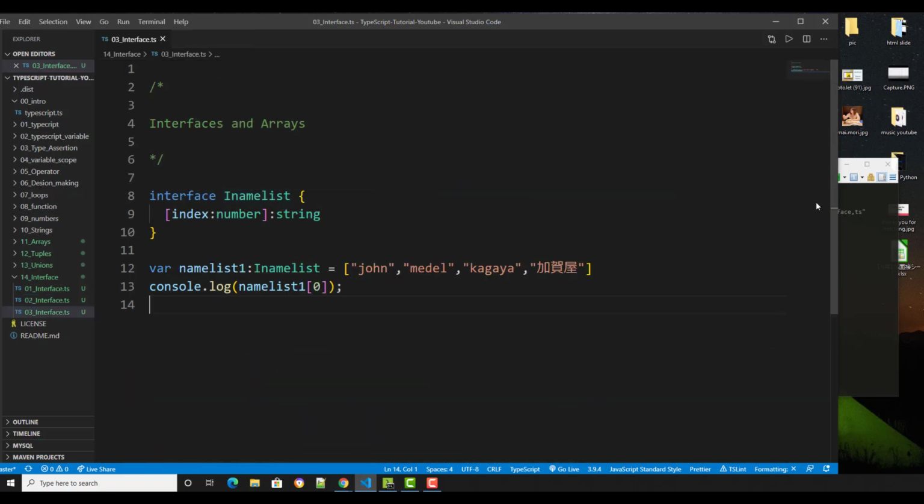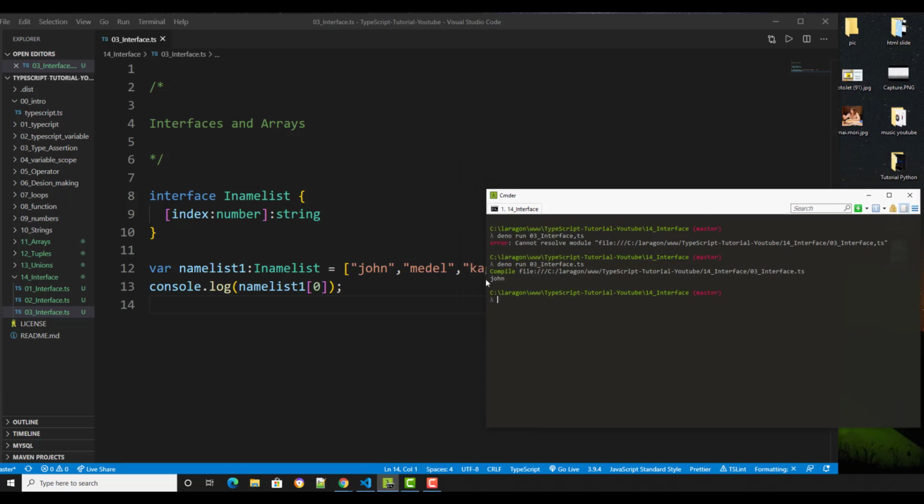Okay, array interface, this is how we're going to write that. This is an array, and yeah, so index number string. It means in the interface we're getting an array. That's it. I'm not going to overcomplicate it.